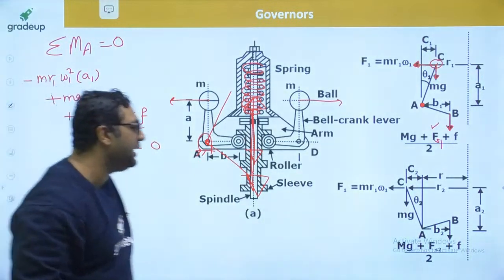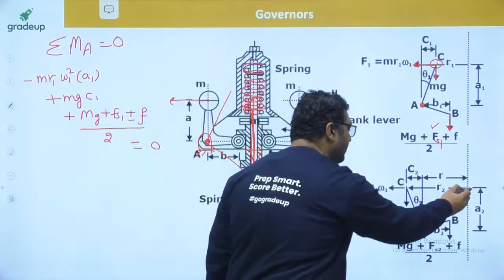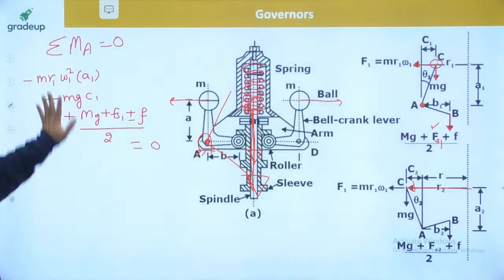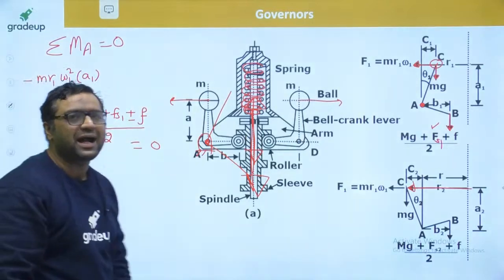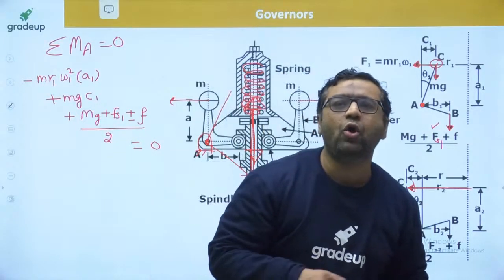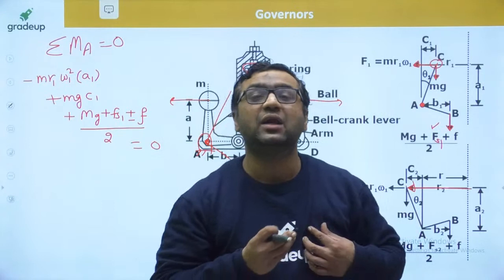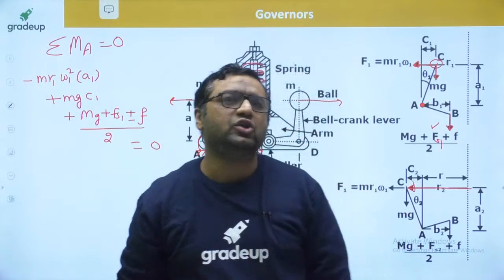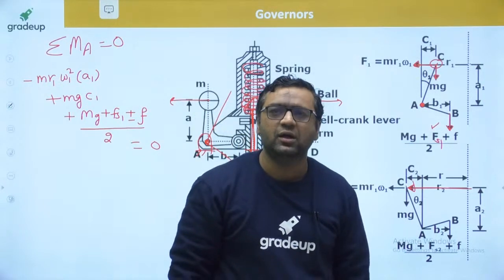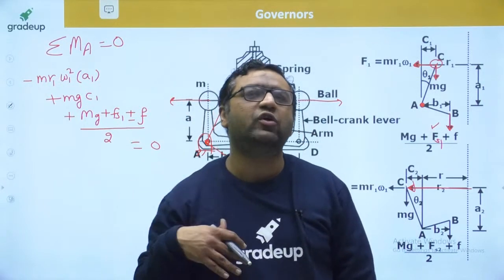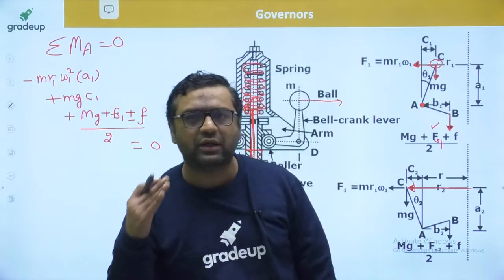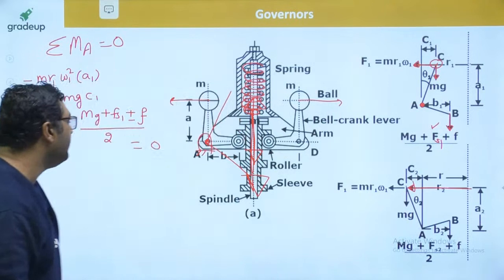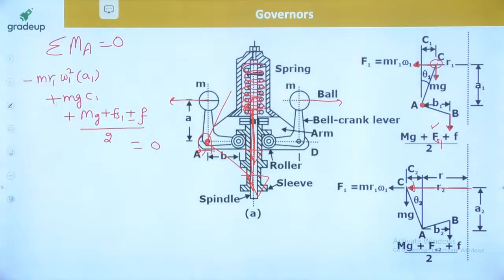Similarly, you will make the second equation for the second position when the fly balls go outward. And when you have these 2 equations, you can find out whatever the unknown is. But this type of question you cannot expect in the paper, because they are going to be very lengthy. I will not suggest you attempt this kind of question, because they will be time taking. You should go for this type of question at the end. I would recommend this. To simplify the question, later on they will give you values, like I am just equating this, I am just writing this.